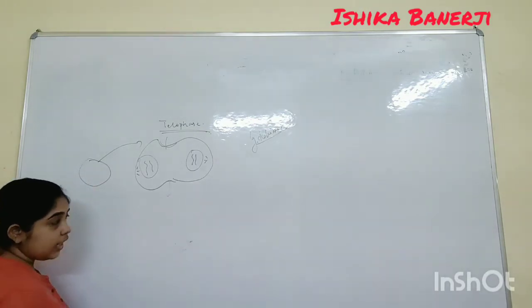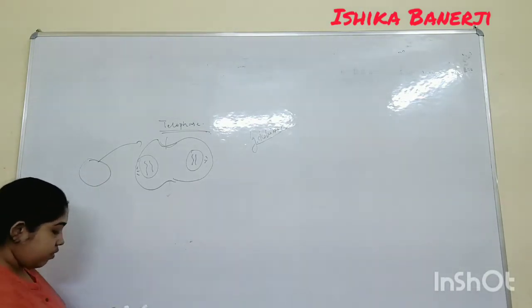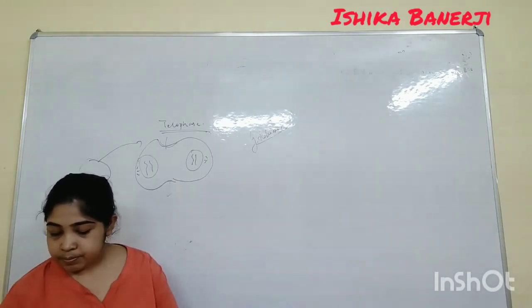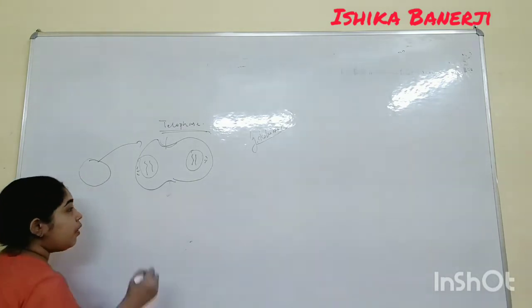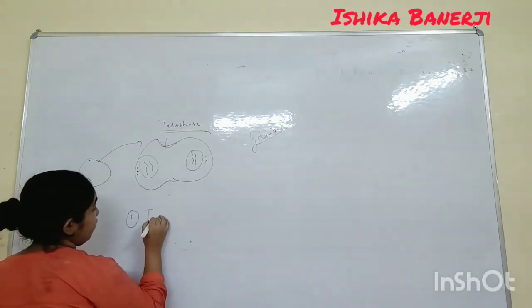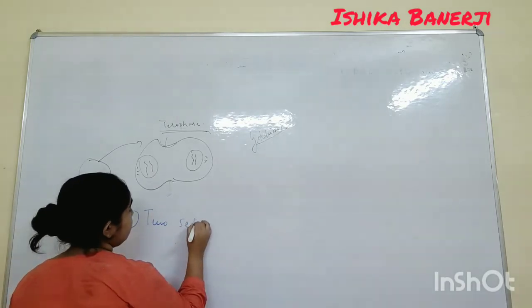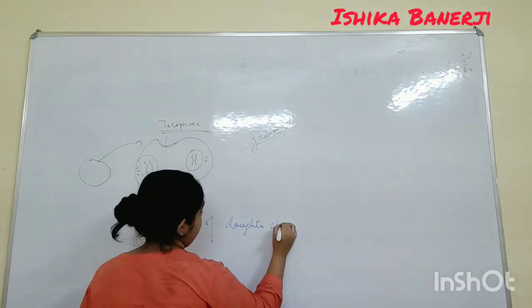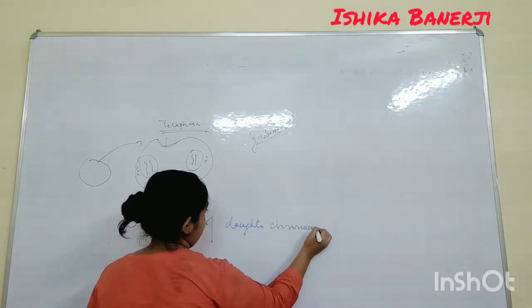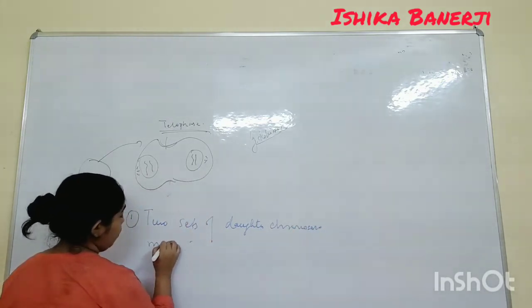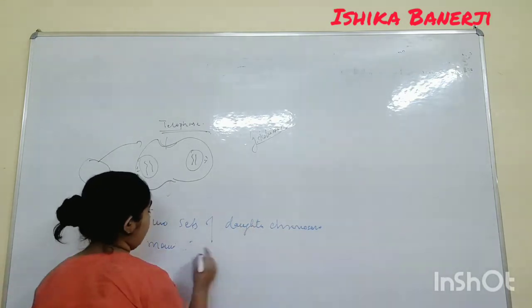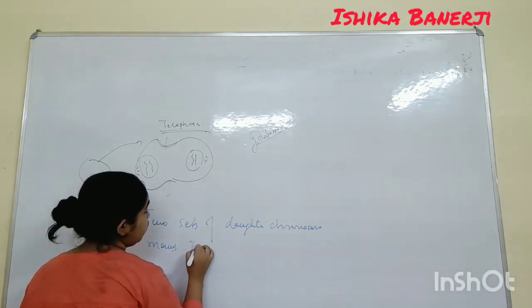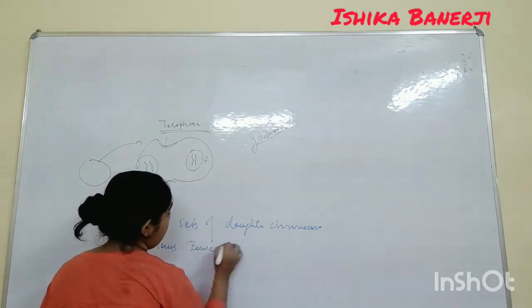Two sets of daughter chromosomes are forming, which will move towards the pole.